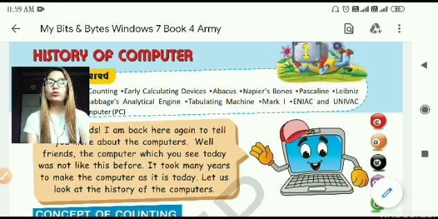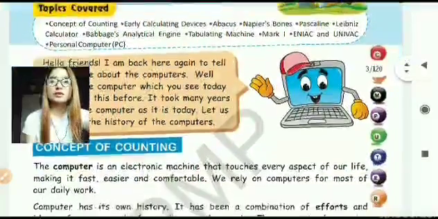Now, we all know the computer. Now, how did it start, what is its history? Before this, I would like to tell you that it took many years to make the computer as it is today. It was different way before. So how everything started, we'll look into the book.